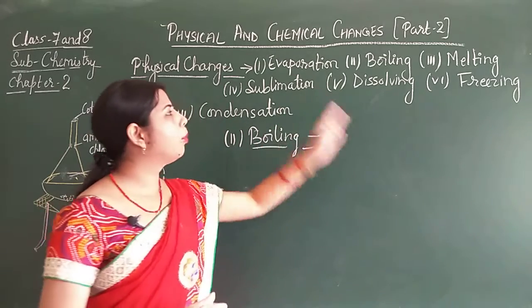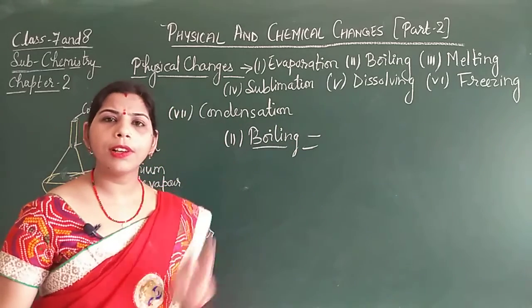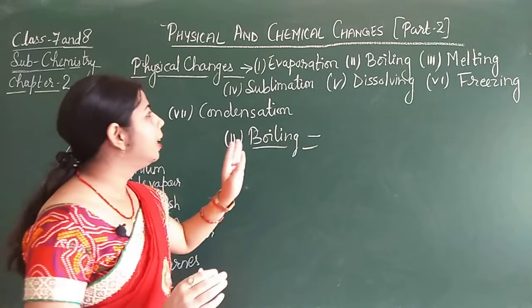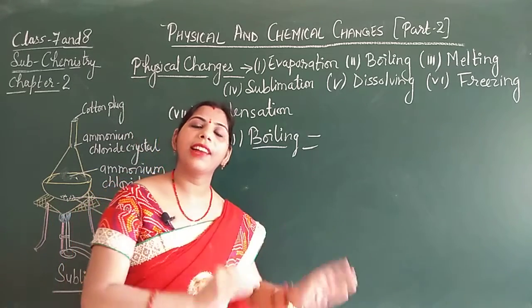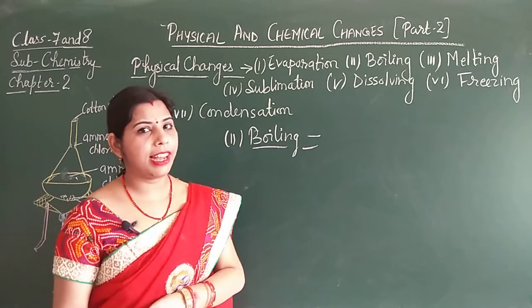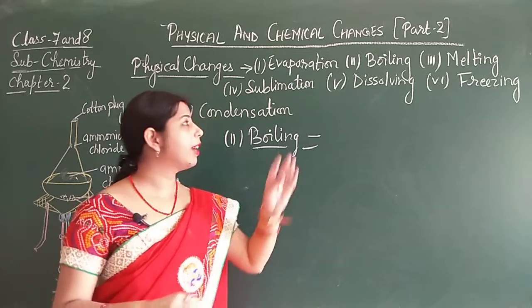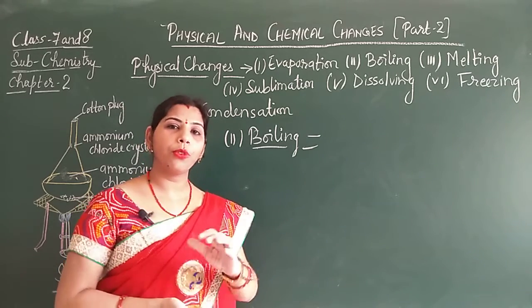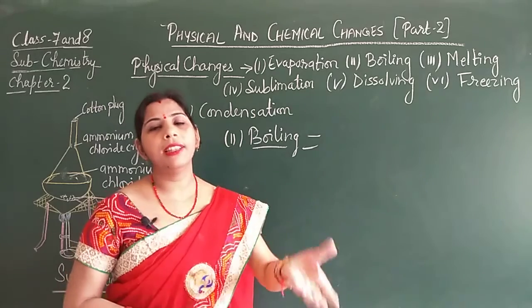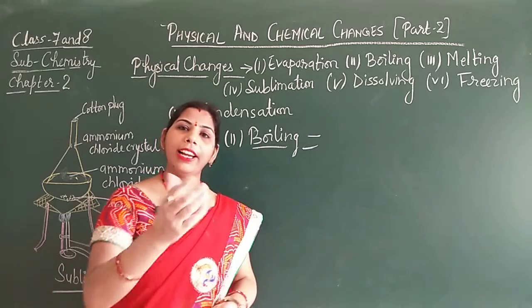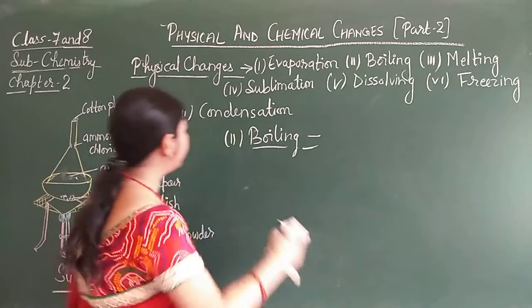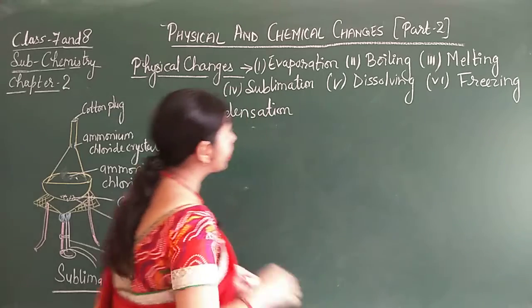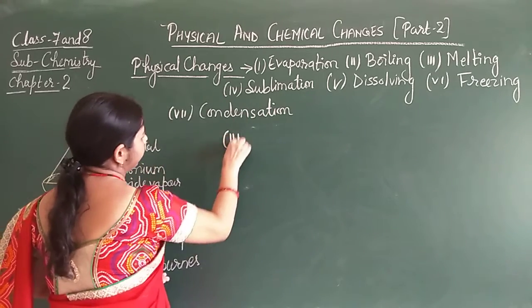Boiling is also endothermic, reversible and a desirable as well as undesirable change. Desirable, that means when you want to boil something, it is desirable. But if you don't want something to boil and it boils, then it is an undesirable change.